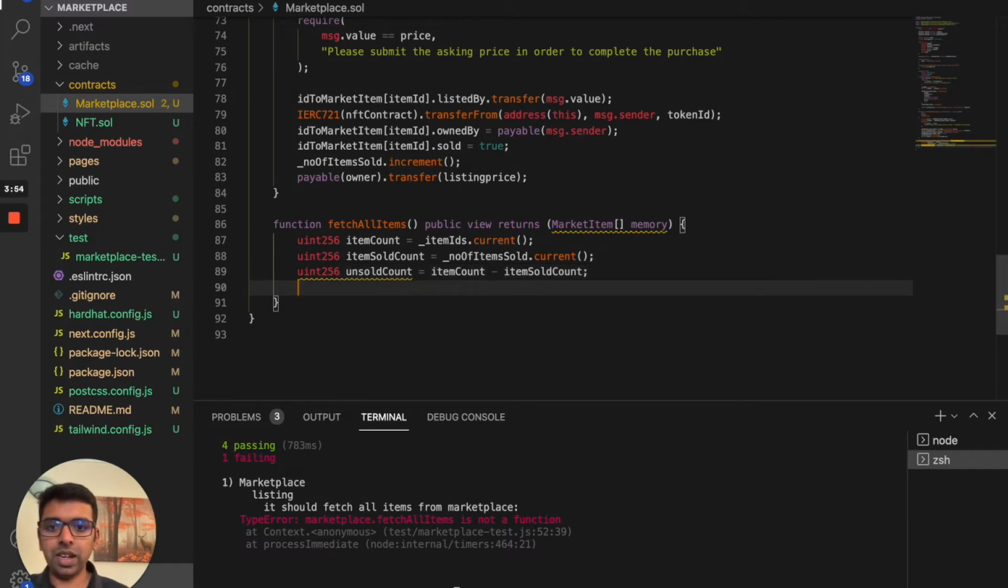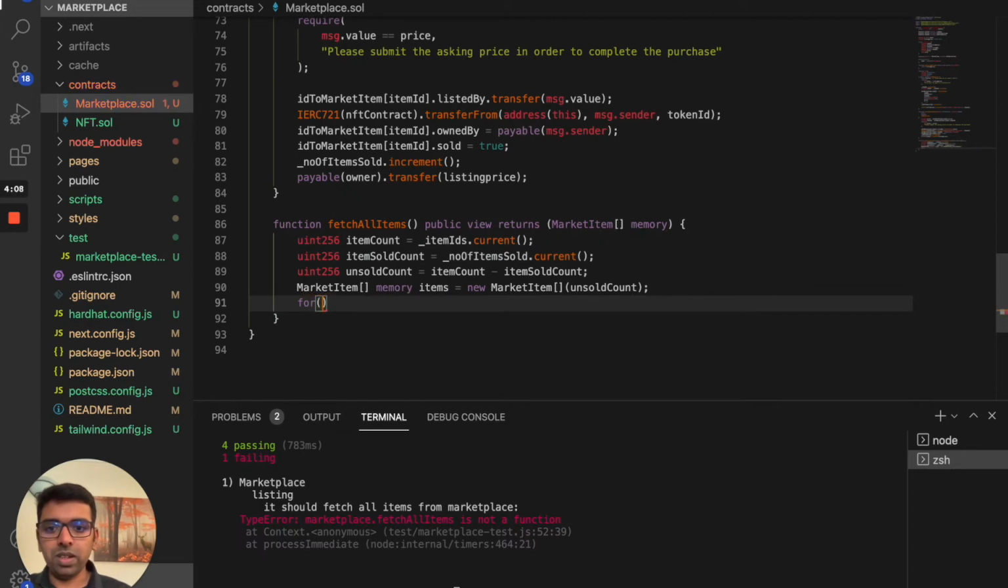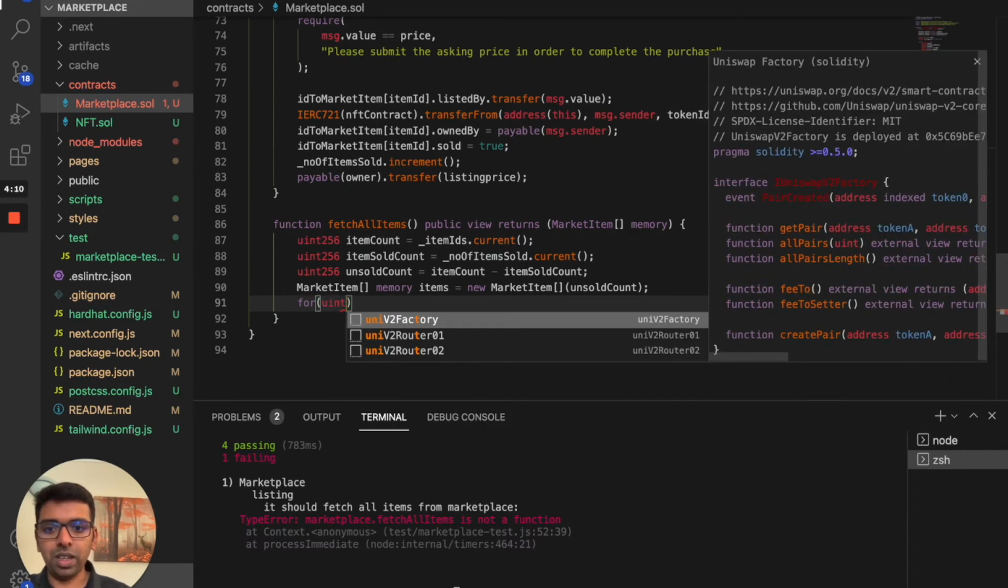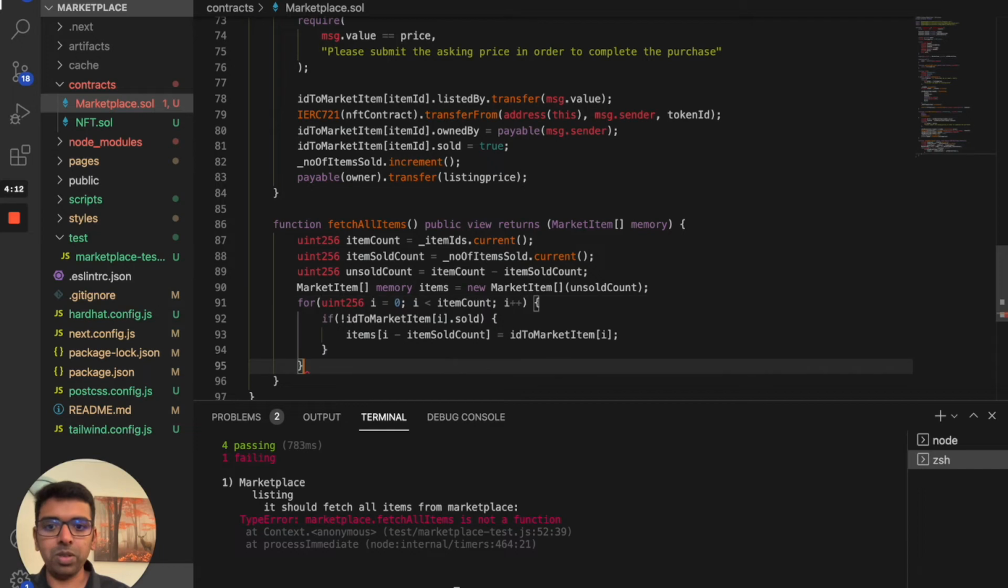So let's initialize the array. There's going to be a market item, then it'll be in memory, then the number of items, the unsold item count. That's the first thing, we initialize that array. The next thing is we need to write a for loop to run over the mapping, so we have the item count. This should be the number of unsold item count, right? So that's going to be the unsold item count.